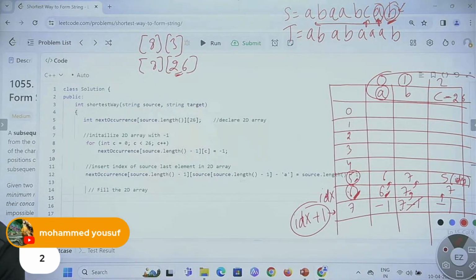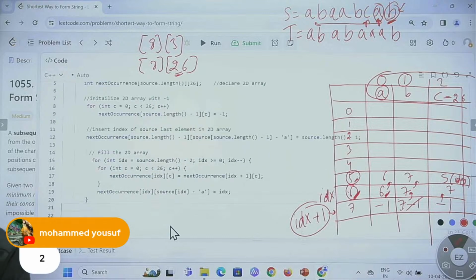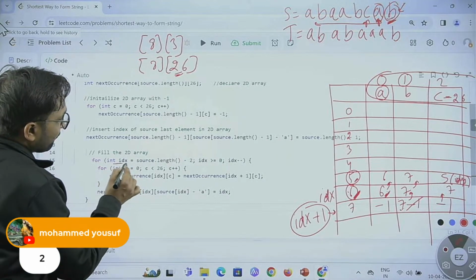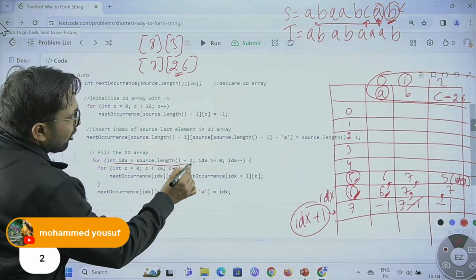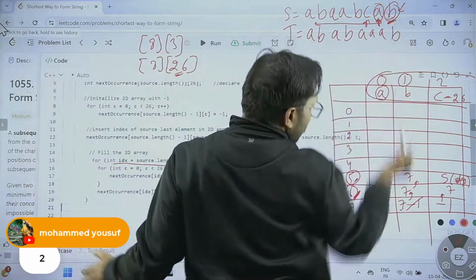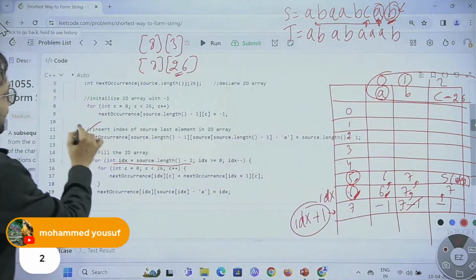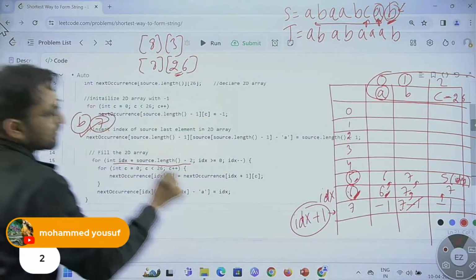So right now, I'm just trying to fill the table. For that we need two loops. Yes, we need two loops over here. And you know that the outer loop will be starting from, now B is already inserted upside. B value 7 is already inserted here.